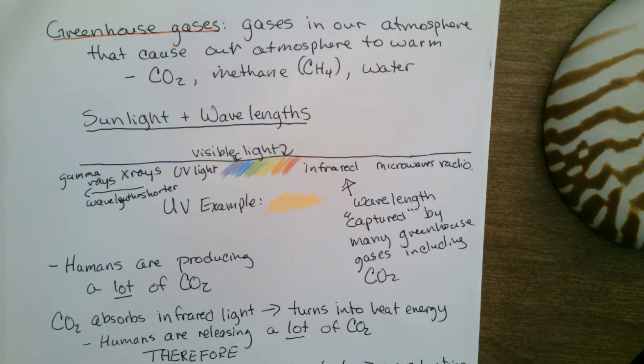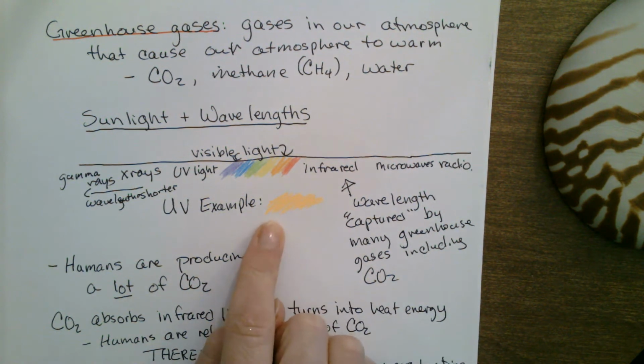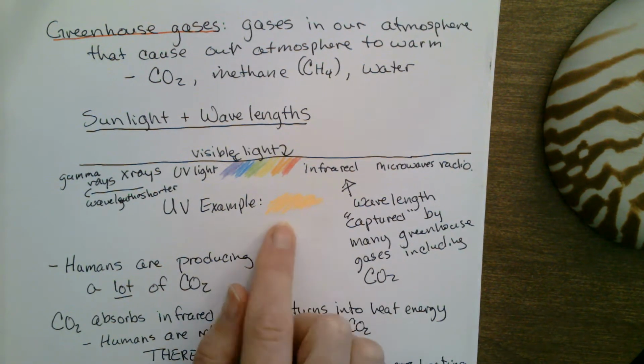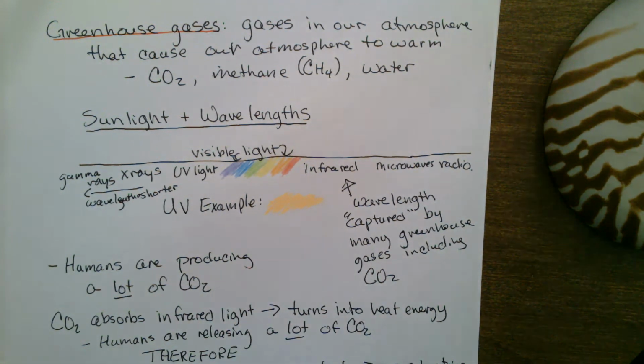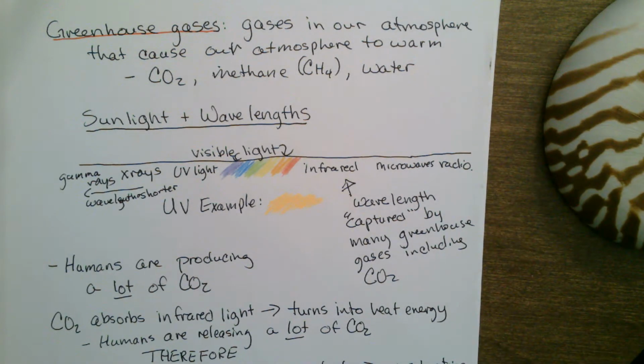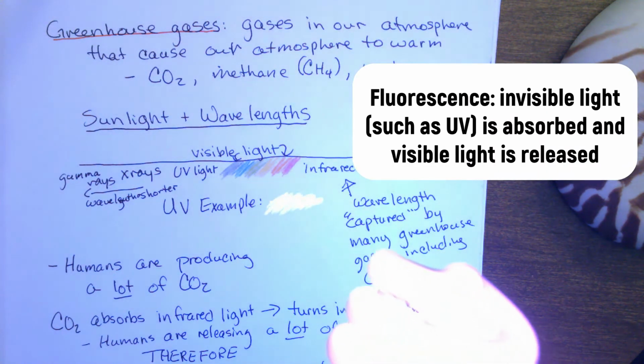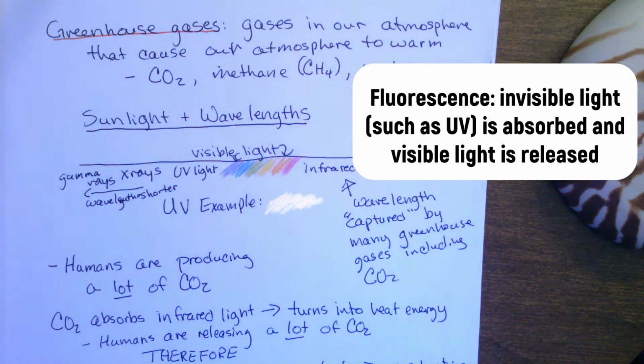Now, we can't really see all parts of the electromagnetic spectrum. Good example is that with UV, and here I've colored it with a little bit of a glow highlighter. Well, what makes a glow highlighter glow? It's actually the small amount of natural UV around us. So if I turn on this UV light here, we can see that it really glows. Why? Because it's what's called fluorescent. This particular type of dye will absorb photons in the UV spectrum and re-release them into a glowing orange that we can see with our naked eyes.